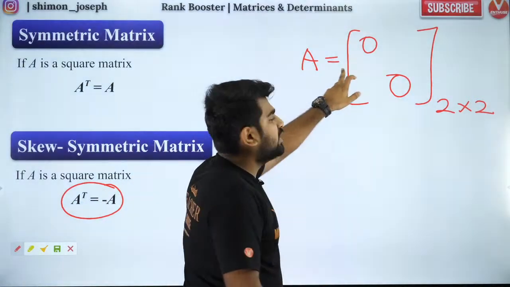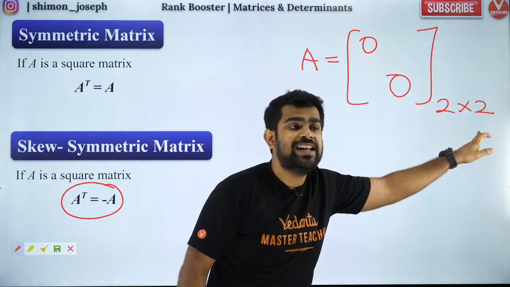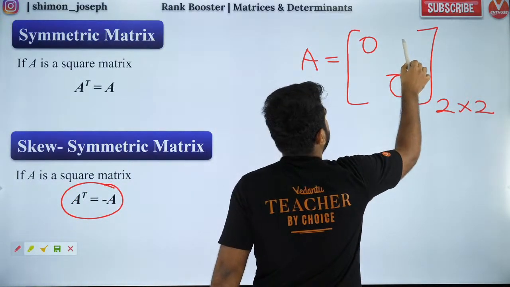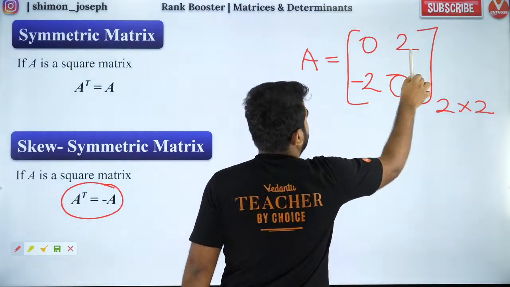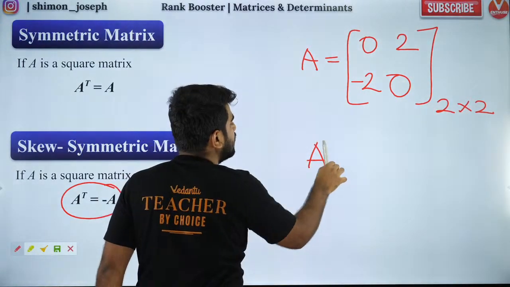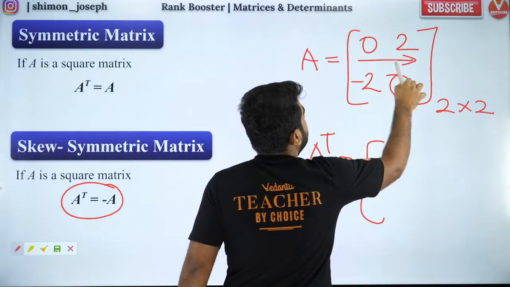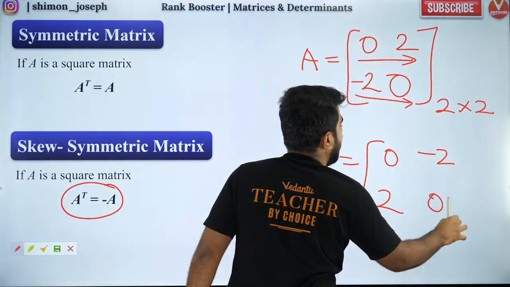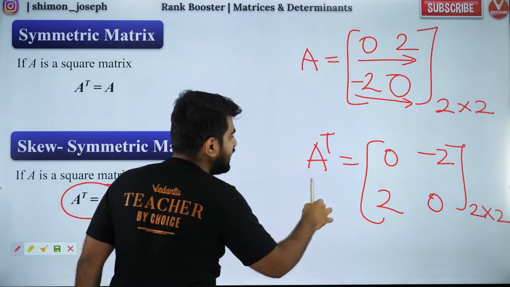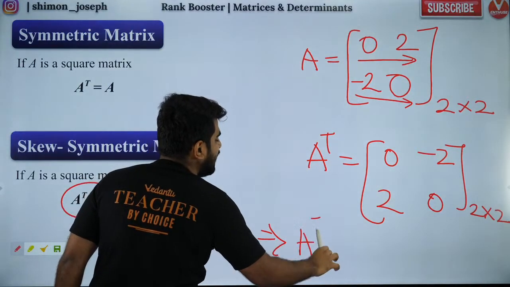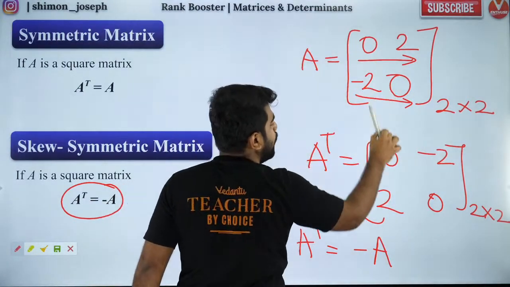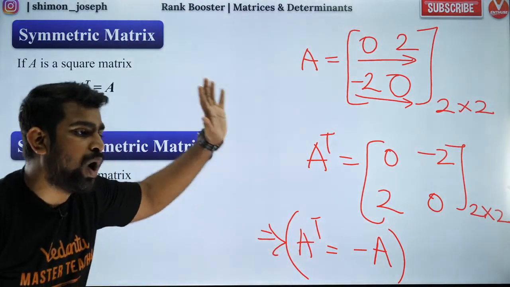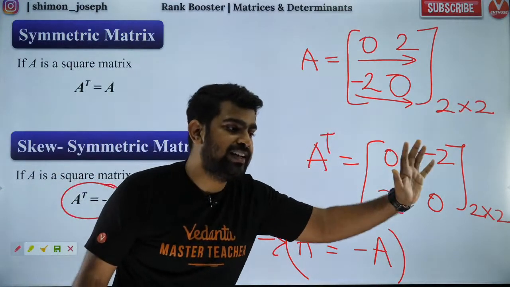So, if A is given to you, I can say that the diagonal elements are 0 if A is a skew symmetric matrix. And if you have any other element, let's say here 2, this will be the negative of it. So this is an example of skew symmetric. Because now if you take the transpose, the first row will become the first column, the second row will become the second column. Can you see this A transpose is actually equal to negative of A? So this is an example of a skew symmetric matrix. Are you all clear?